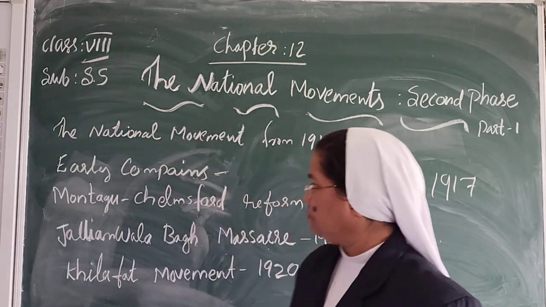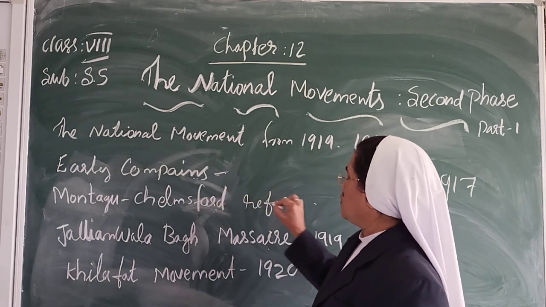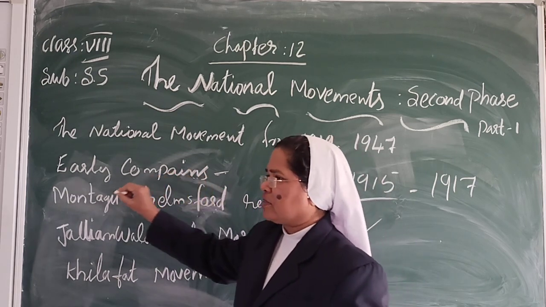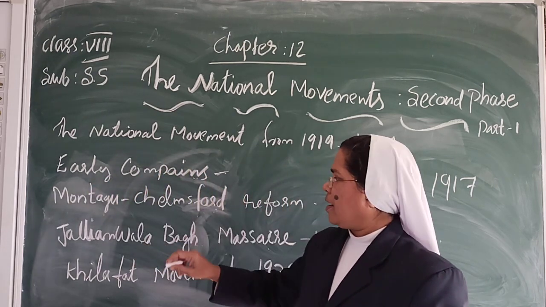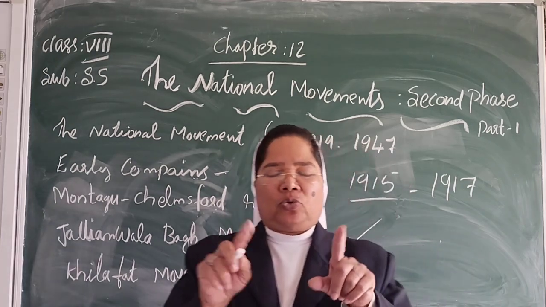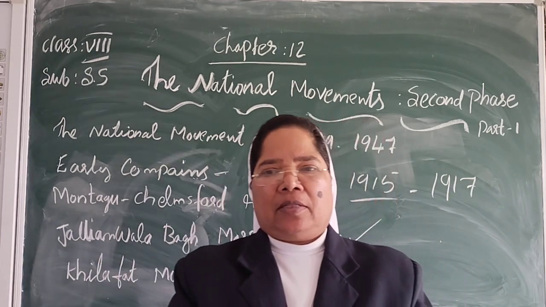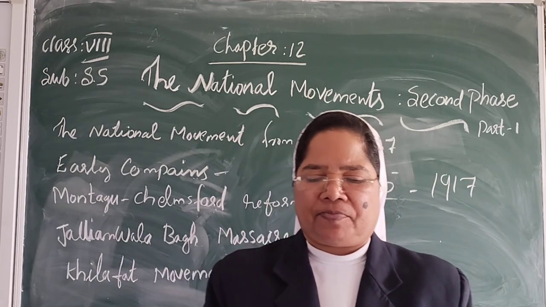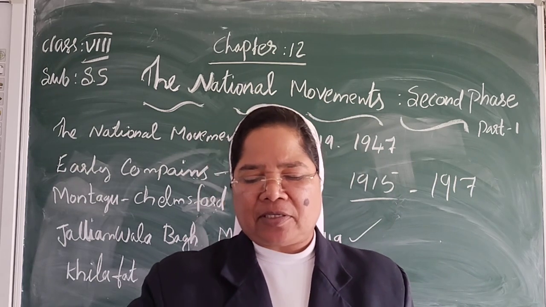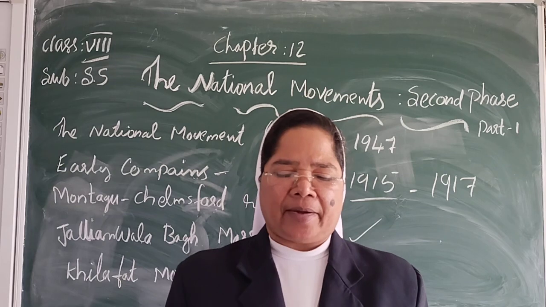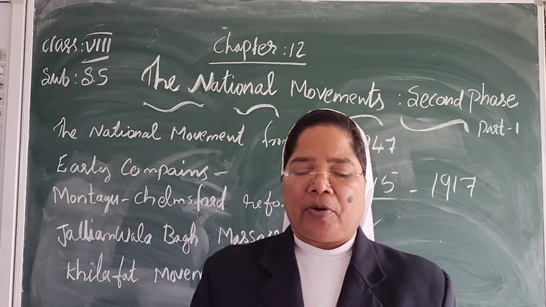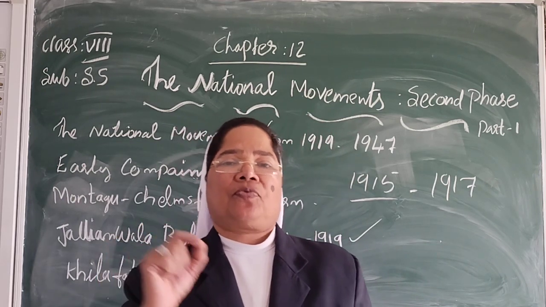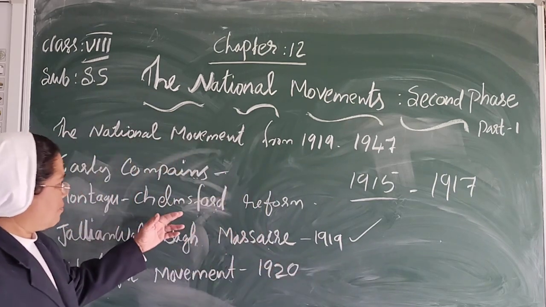Now let us go to the other point: the Montagu-Chelmsford reforms. Lord Montagu was the Secretary of State for India, and Lord Chelmsford was the Viceroy of India. The two of them together formed reforms, popularly known as the Government of India Act of 1919, or the Montagu-Chelmsford Reforms. Some of the important features were as follows.